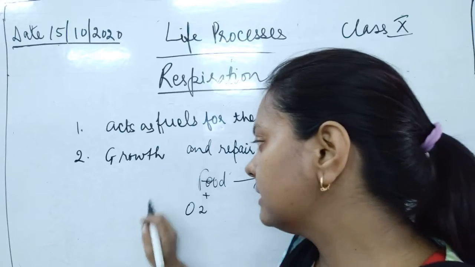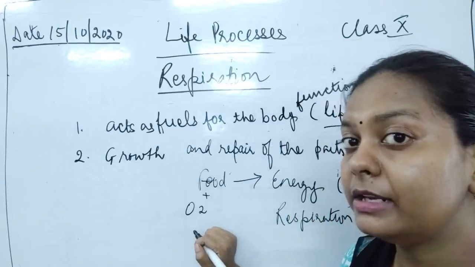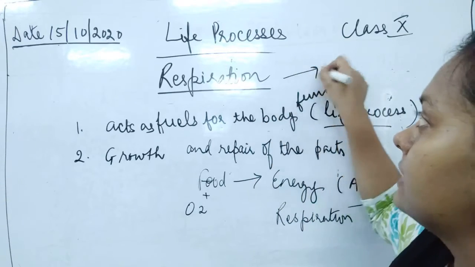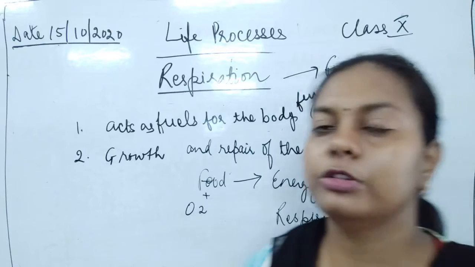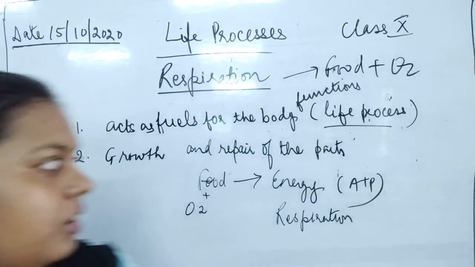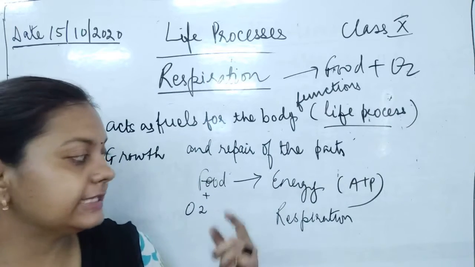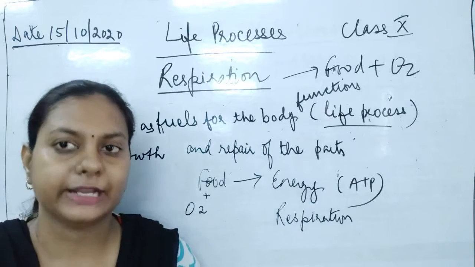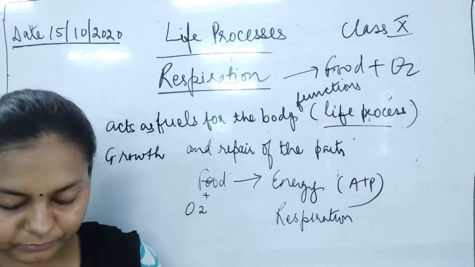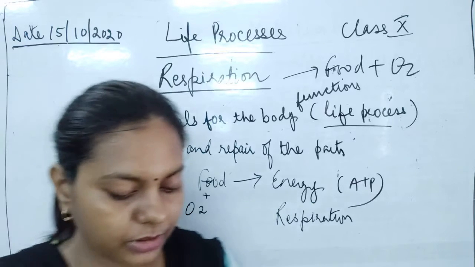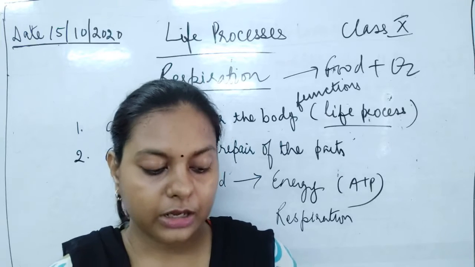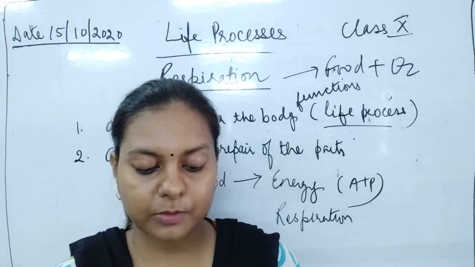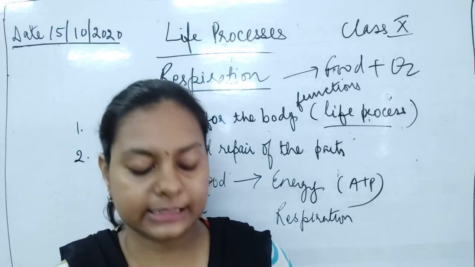So whenever food is combined with oxygen, the raw materials required for respiration are food and oxygen. We require both of them. So food and oxygen combine to release energy by the process called respiration. The food reacts with the oxygen, like glucose present in the body, and burns and slowly releases the energy.